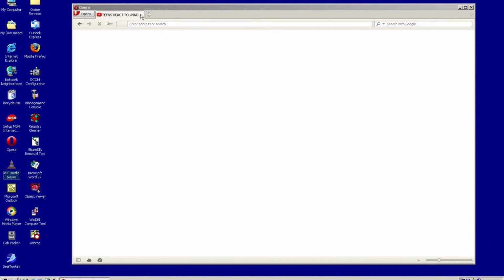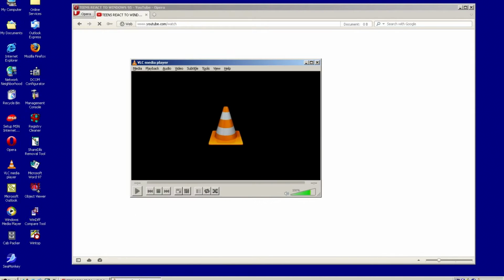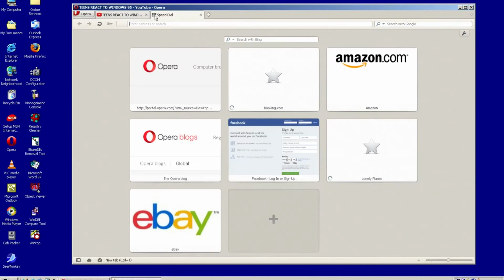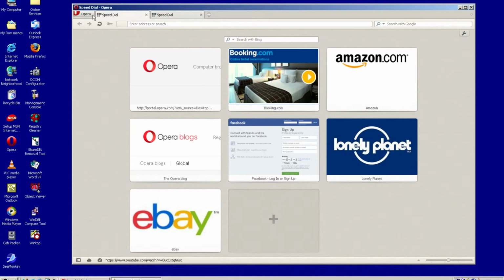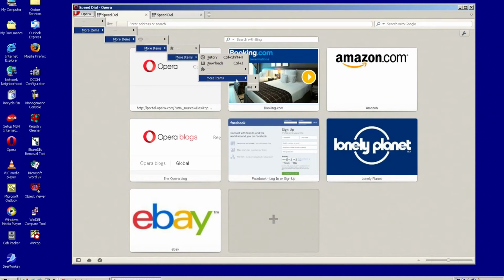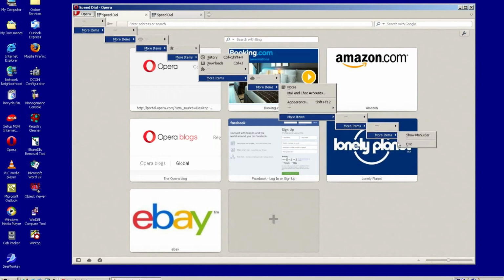Okay, Opera starts up. Now YouTube will load, however, VLC Media Player is open. I'll go ahead and do this. How old is this? Okay, we got weird text here. How old is this? Is there an about thing?